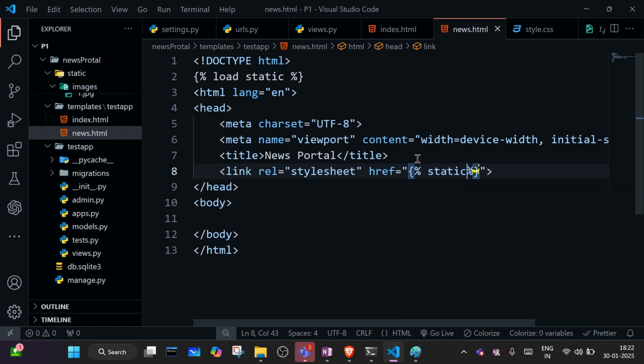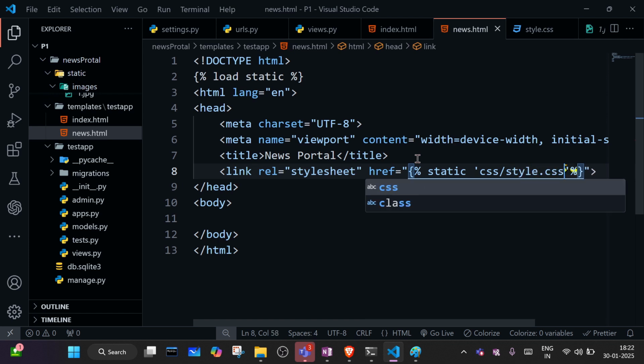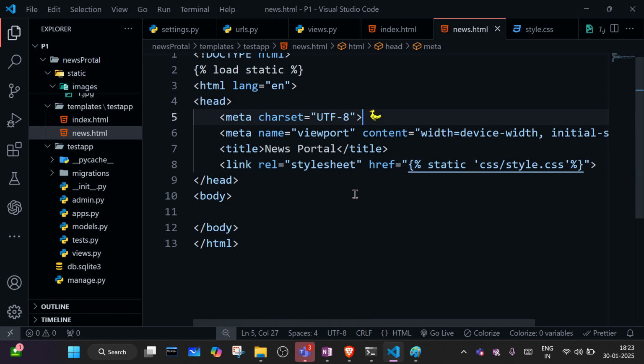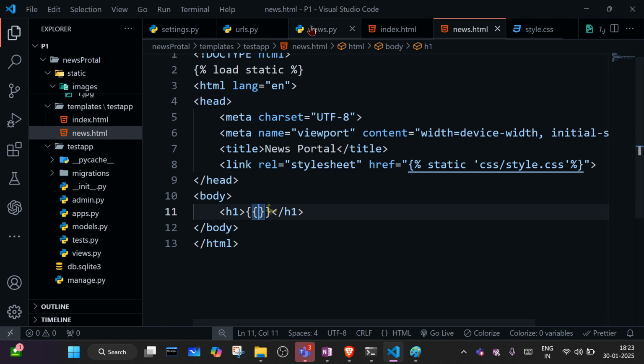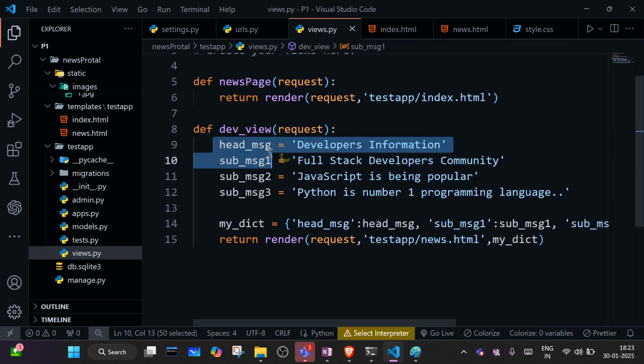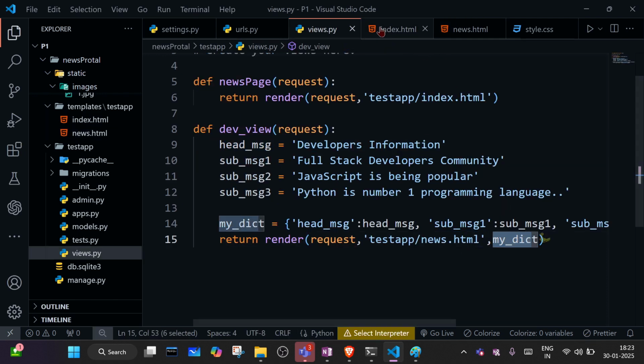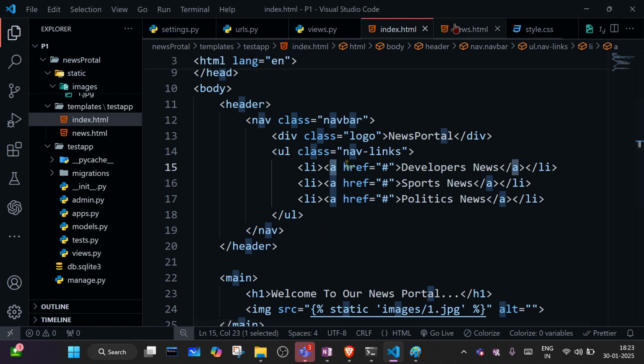Here I will write static, and inside the static folder we have the CSS folder, and inside the CSS folder we have style.css. So this we will link, and now we will create one heading. As we know, we already pass one heading from the view through the dictionary mydict. We will display this heading here.